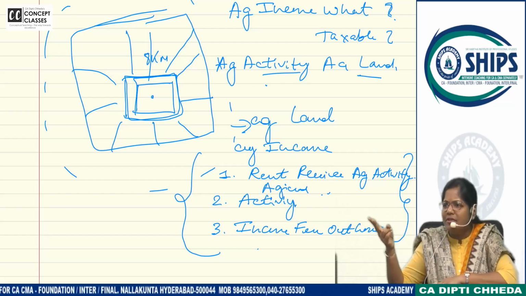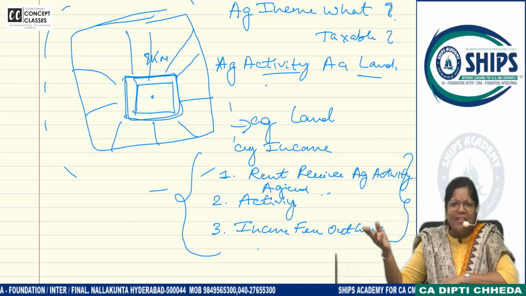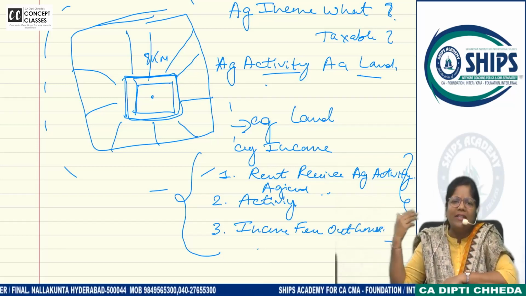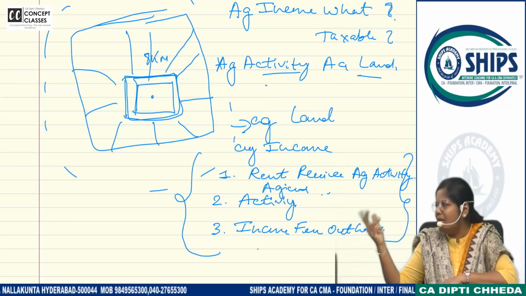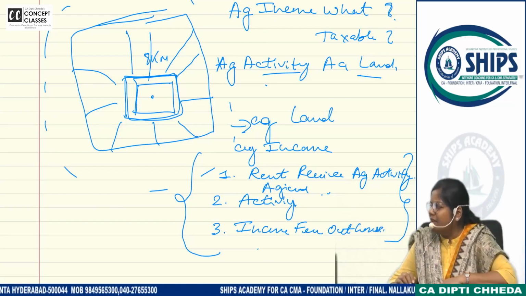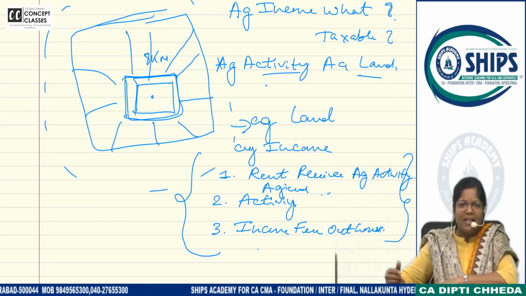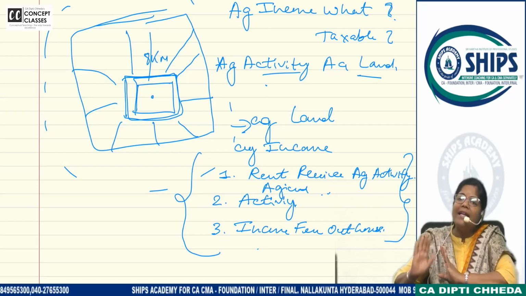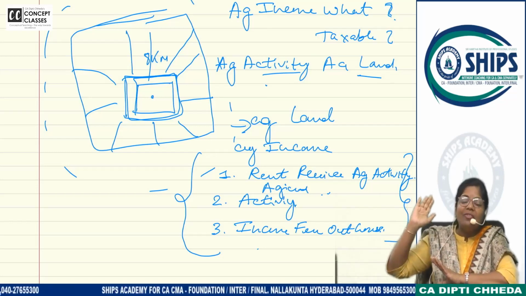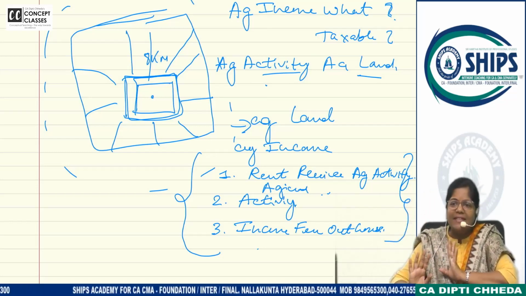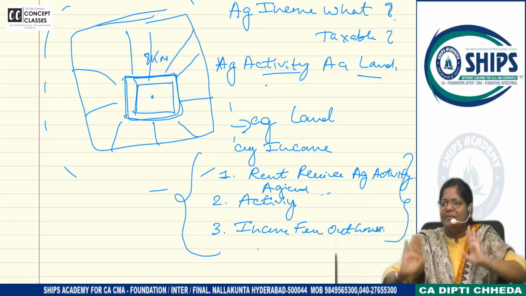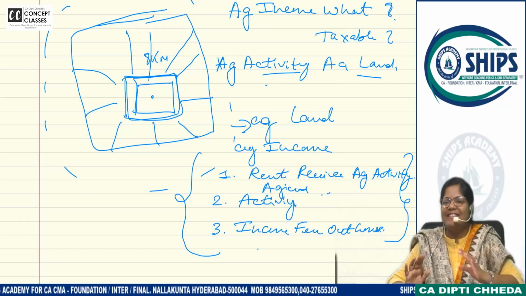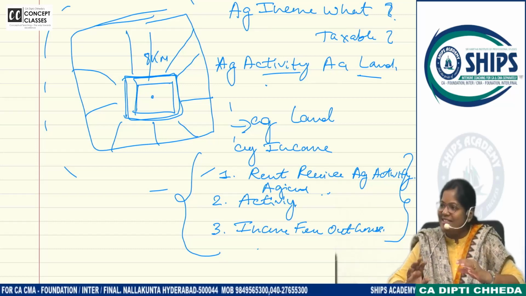Second, what is going on? Shootings. They give it for shootings. Third, what goes on is functions, weddings, Mughal garden, all receptions and wedding functions are being held. Hotels are also there, Tara Sitara inside. So a lot of tourism activities are going on on agricultural land. Can Ramoji Film City say our income is exempt? We are located on agricultural land. What is missing? Agricultural activity. Have you understood and learnt it?